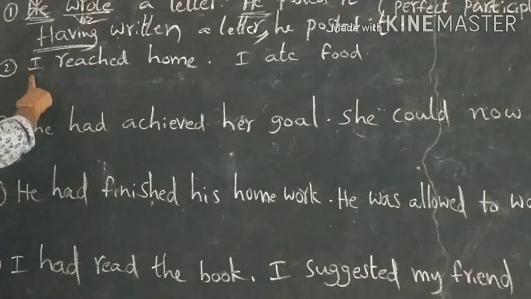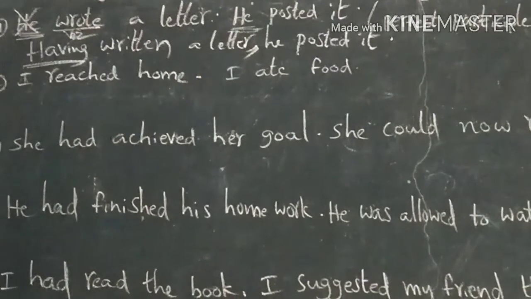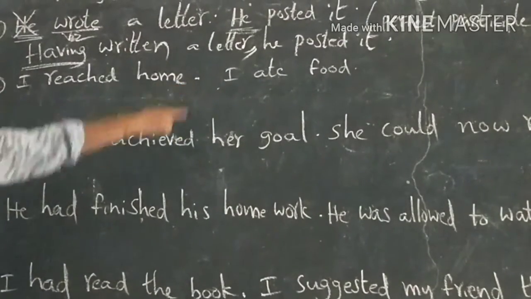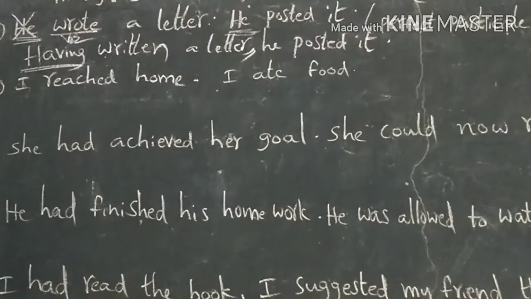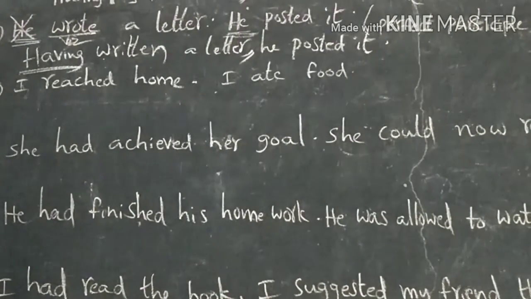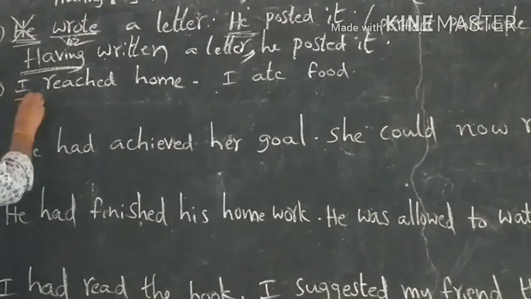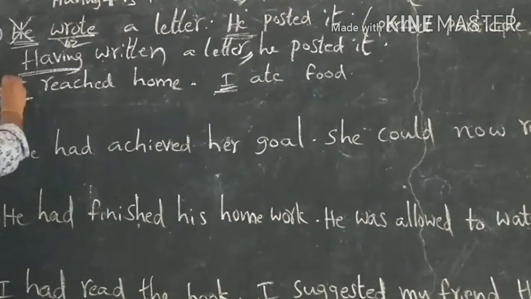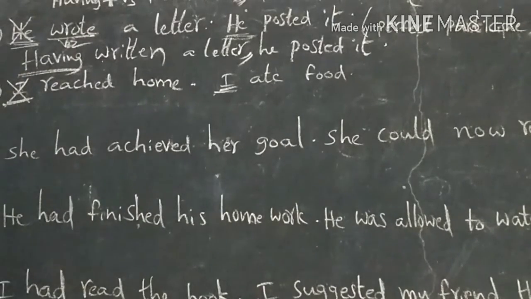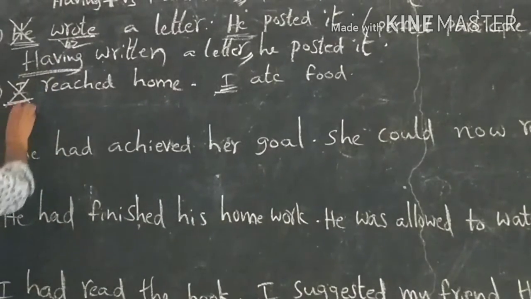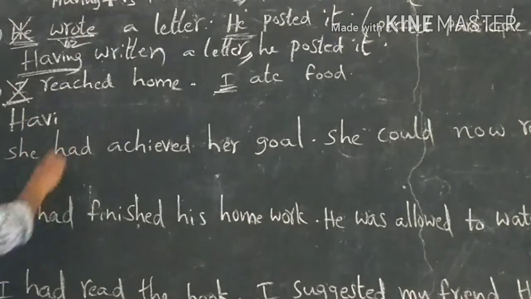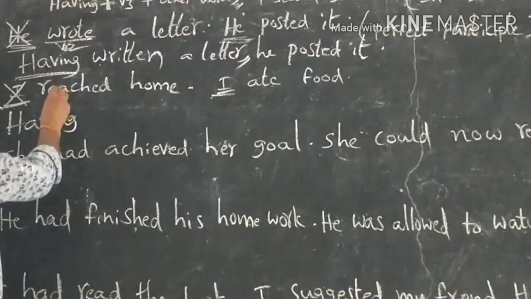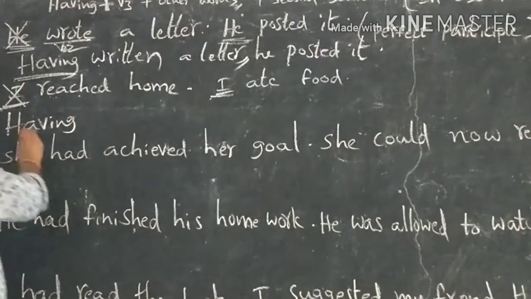Second example. I reached home. I ate food. Using perfect participle to combine the sentences. Here, subjects are the same. I. So we should remove the first subject. We should use having plus verb 3. Reach. Having reached.